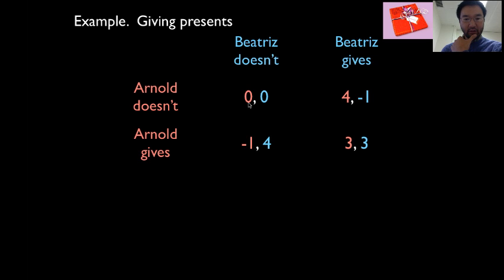Right now Arnold's getting a 0. If he deviates, he gets -1, so he doesn't gain. Beatrice is getting a 0. If she deviates, she gets -1. So nobody wants to deviate from here. So this is a Nash equilibrium.